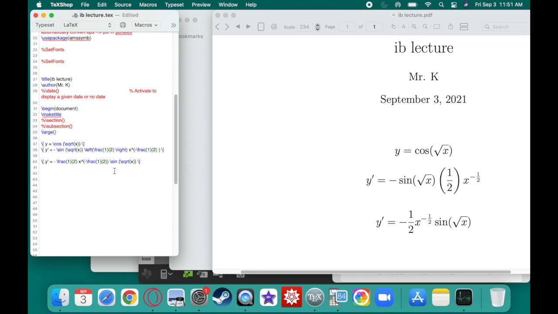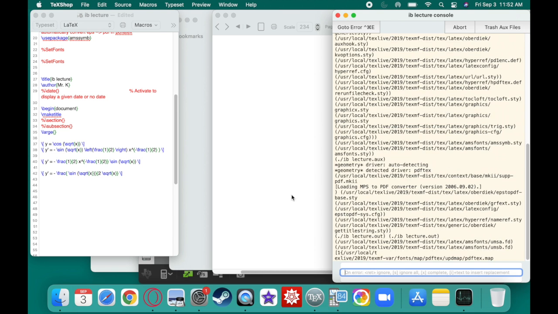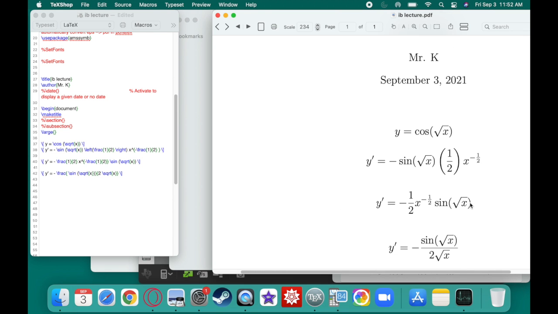We can clean that up a little bit more actually, because if we were in college, this would not be very acceptable. We'd want to clean this up even more, so we would have a fraction like this. Negative sine of the square root of x on top, and then 2 times the square root of x on the bottom. This would be fine for me, honestly, but if we really want to clean it up and make it look super nice, it would look like that.